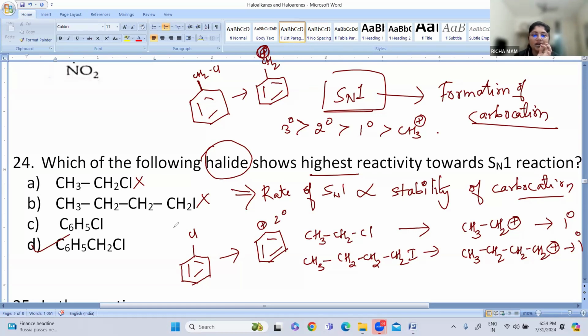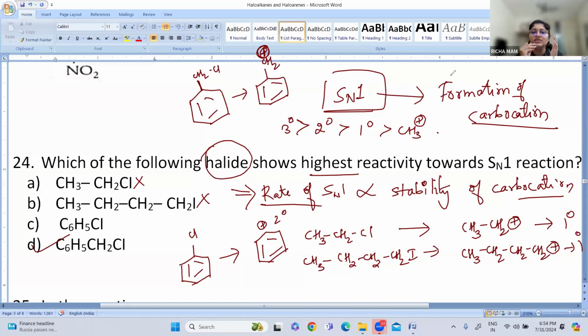When we compare the other factors, the reactivity, as we have stated, the rate of SN1 reaction is directly proportional to the stability of carbocation. Tertiary carbocations are more stable, then secondary, then primary, and methyl cation. We have seen all four options.